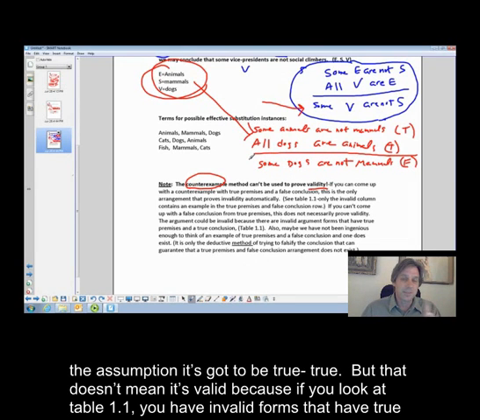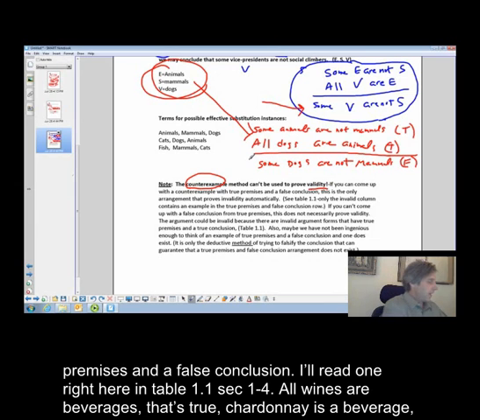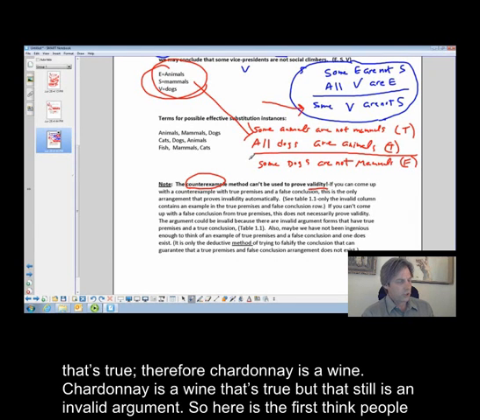But that doesn't mean it's valid, because if you look at Table 1.1, you have invalid forms that have true premises and a false conclusion. I'll read one right here on Table 1.1 in Section 1.4. All wines are beverages. That's true. Chardonnay is a beverage. That's true. Therefore, Chardonnay is a wine. Chardonnay is a wine, that's true, but that still is an invalid argument.